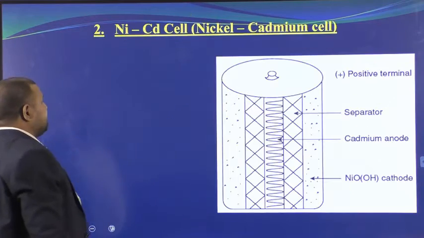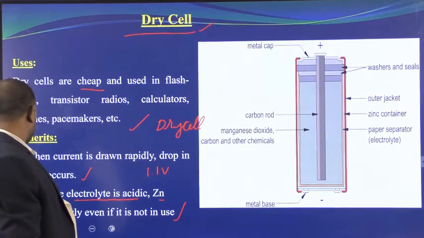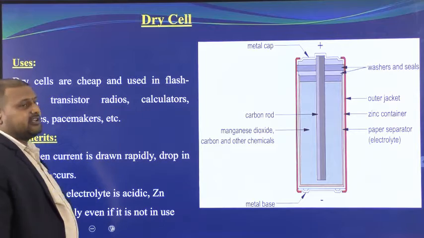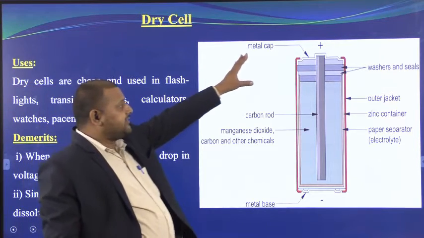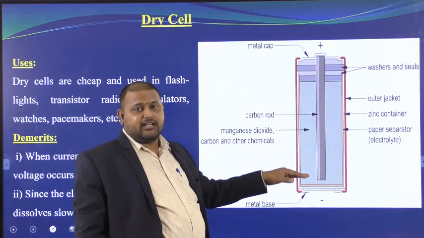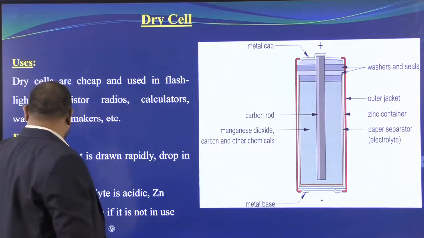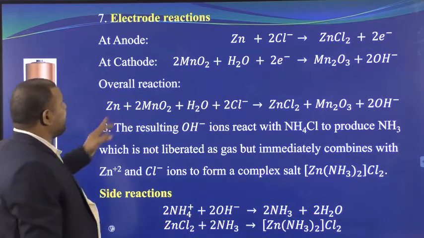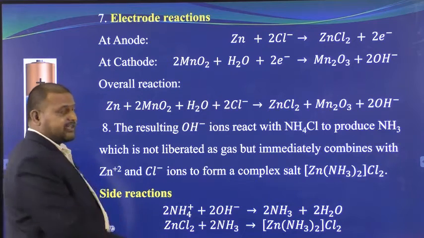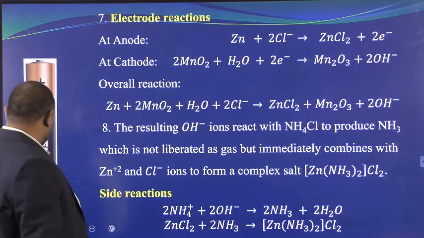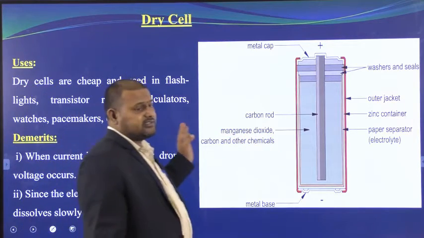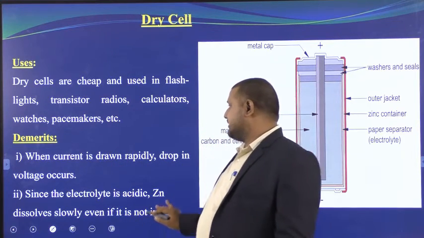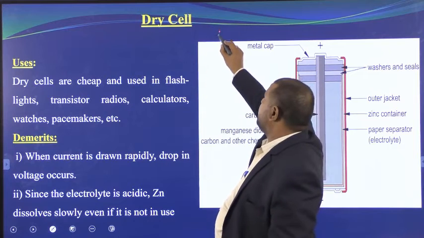So till now we have discussed the dry cell. We discussed the construction of the dry cell. Later we discussed the reactions occurring here, and the side reactions occurring here. And then finally we came to the uses and importance of the dry cell, and then the demerits of the dry cell. So till now we have discussed a primary battery.